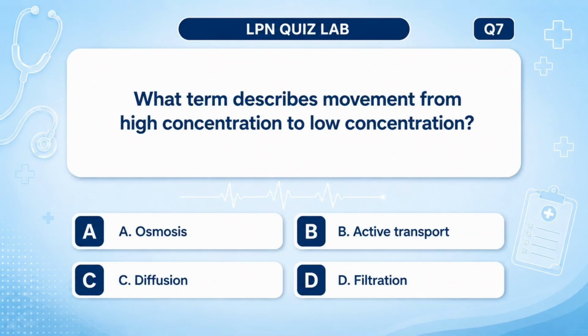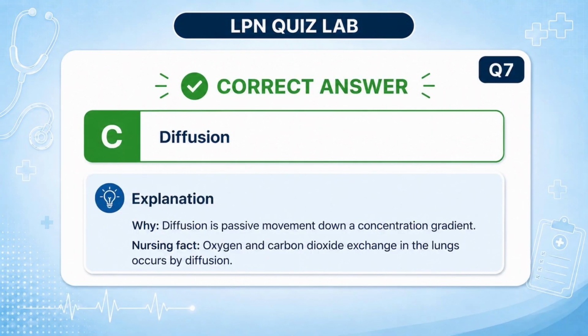What term describes movement from high concentration to low concentration? A. Osmosis. B. Active transport. C. Diffusion. D. Filtration. Answer: C. Diffusion. Why? Diffusion is passive movement down a concentration gradient. Nursing fact: oxygen and carbon dioxide exchange in the lungs occurs by diffusion.